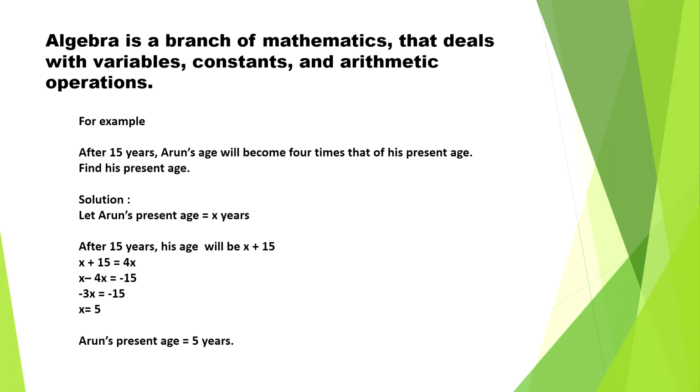So after 15 years, his age is going to be 5 plus 15, that is 20. Or the other way, it is the same as 4 times his present age, that is 4 into 5, so again you get 20 years. So Arun's present age is 5 years. So this is the use of algebra, right? We denote with a variable and the constant and also use some arithmetic operations like plus, minus, multiplication and division.